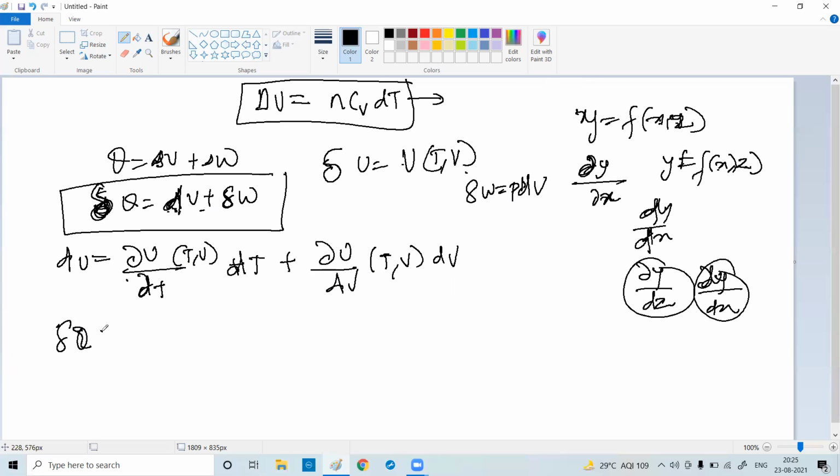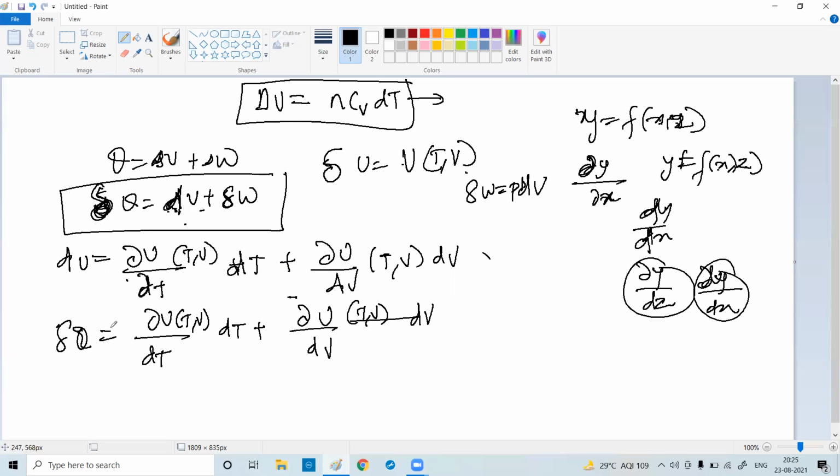So del Q equals del U by del T (T, V) into dT plus del U by del V (T, V) into dV, plus del W, which is P dV.